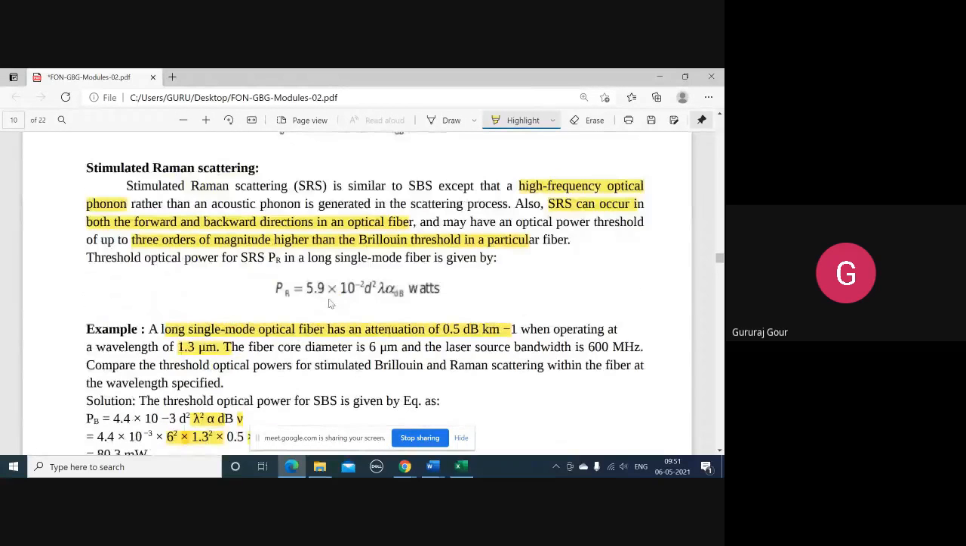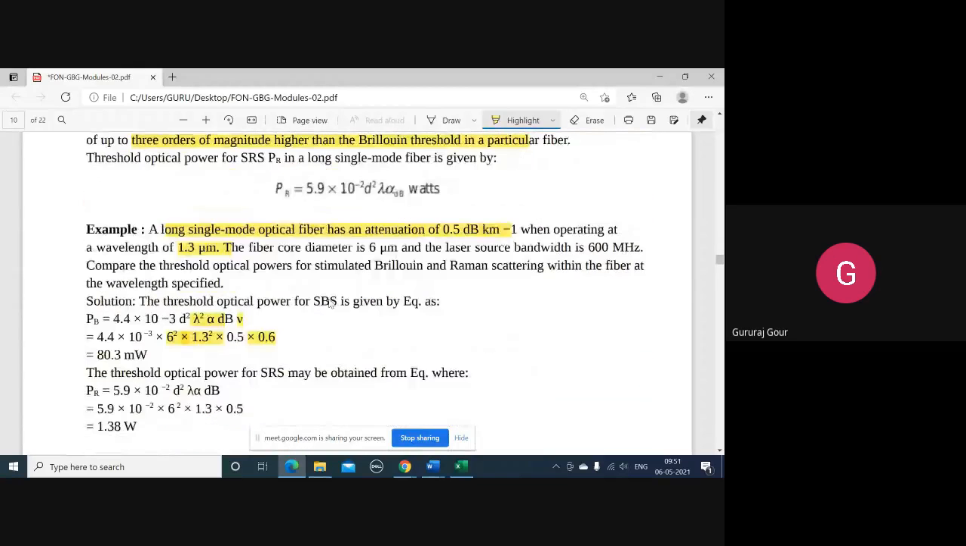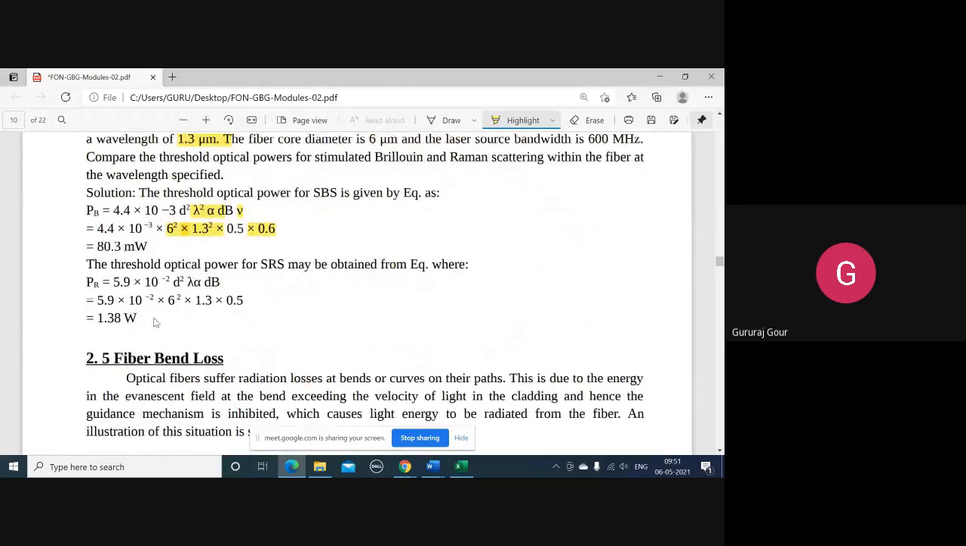So we have two formulas for SBS and SRS. You can use the formulas, substitute directly, and use your calculator. You can see the SBS threshold power is 80 milliwatt, whereas SRS is 1.3 watts. You can see its power is more than 3 times that of SBS. That is clear from this numerical.